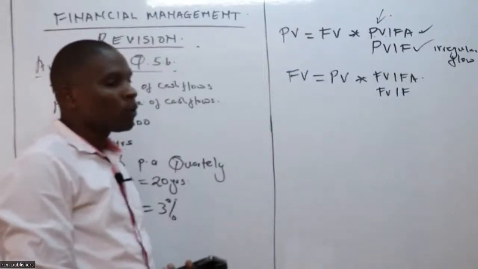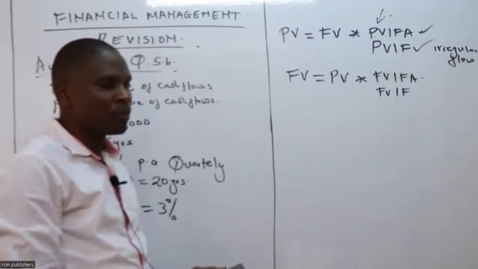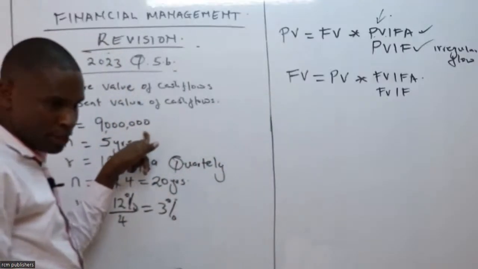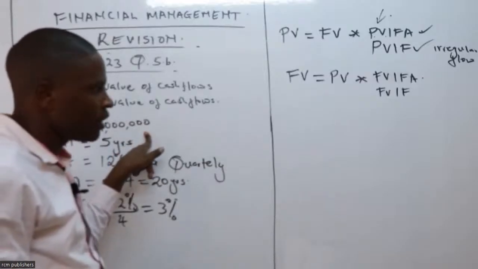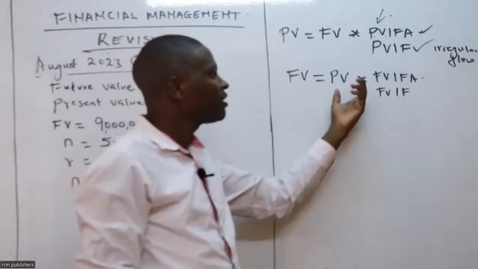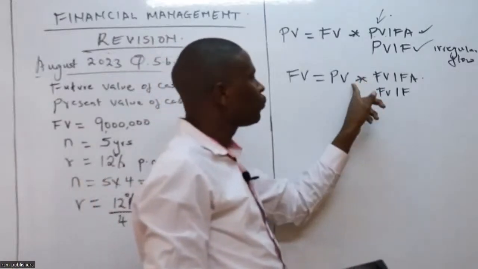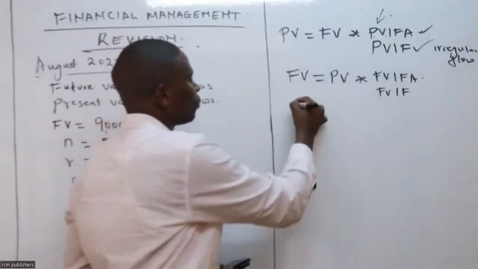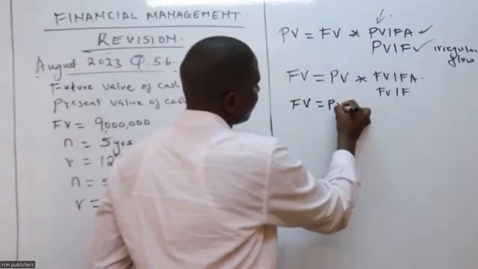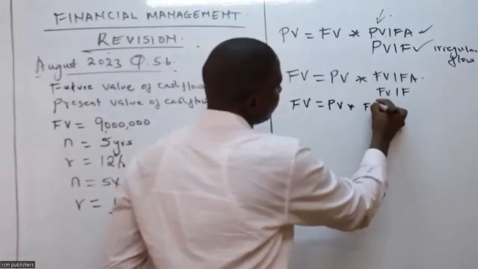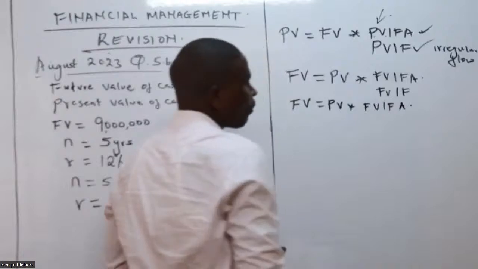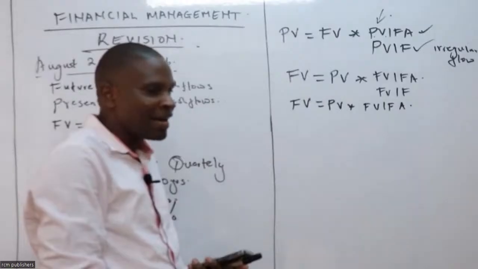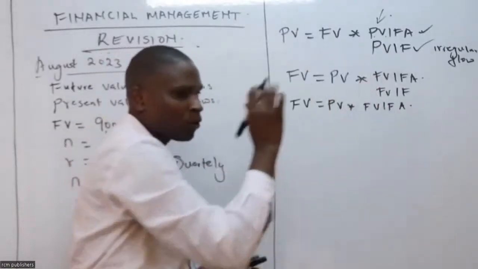Now, in our question, we have been provided with the future value. You can see, future value is 9 million. Future value is 9 million. And somebody has told us that this one is an annuity. So we shall use the first formula. So future value is equal to present value times future value interest factor of annuity. Now I want somebody to remind me, what is the formula of future value interest factor of annuity?